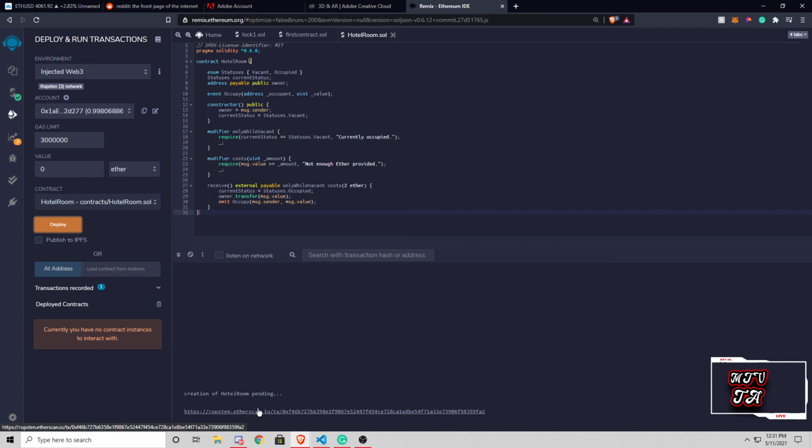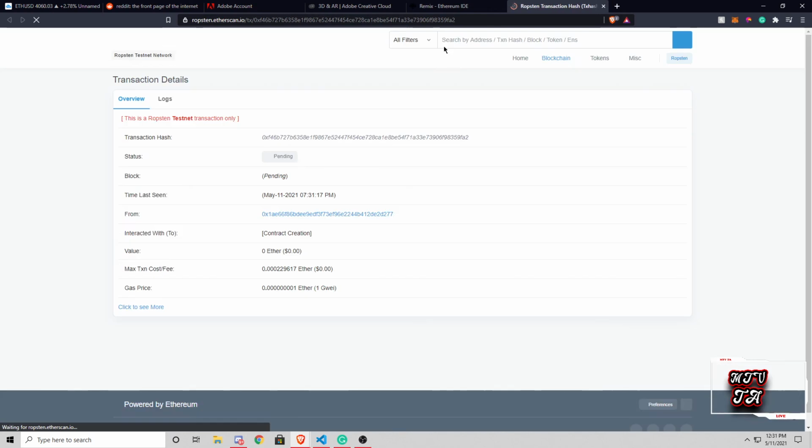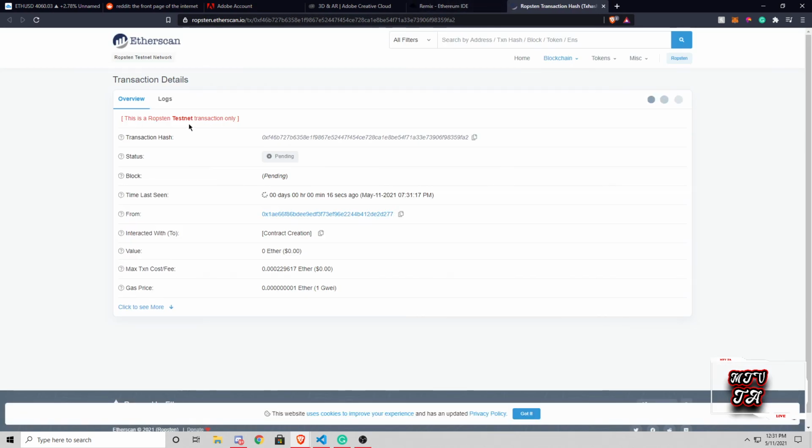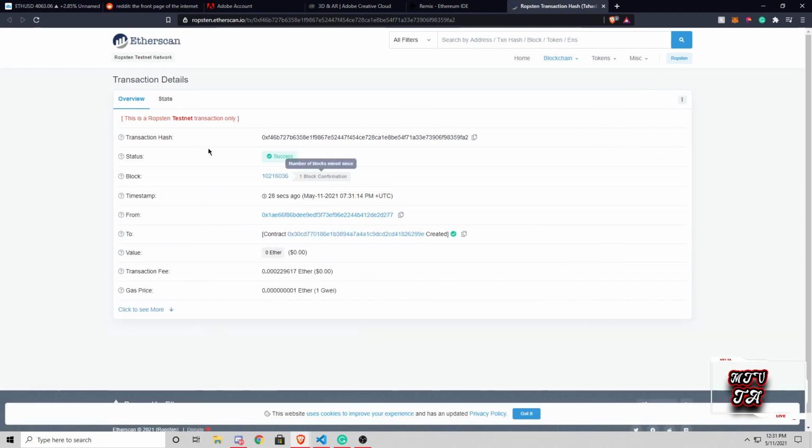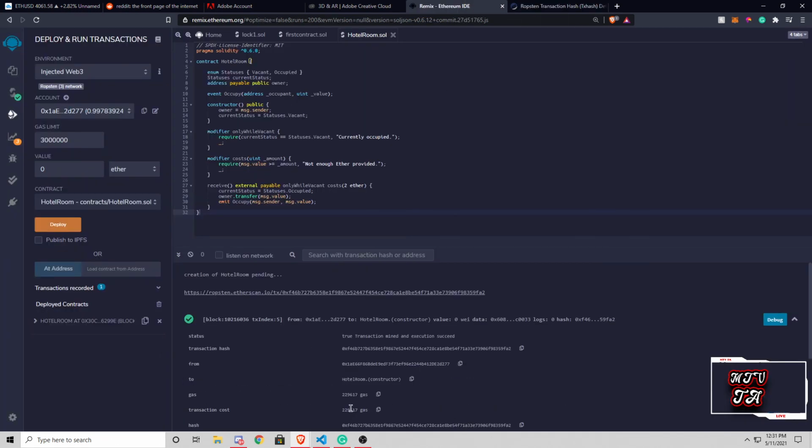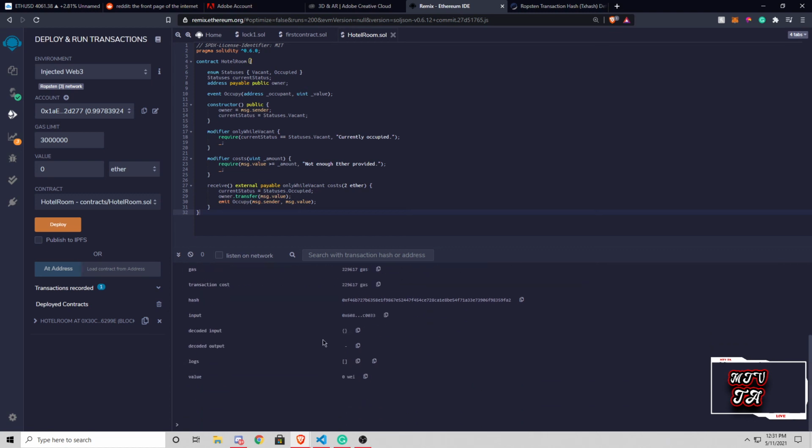So we're getting this transaction all set up here, and once the creation of the hotel room contract is done, we can go on to Ropsten Etherscan and see this contract deployed on the blockchain as well, which is super great. If we open this up, we see this is the Ropsten test network transaction only. We see the status pending, and it's only been in there for about 20 seconds. So we're waiting for the block confirmations to confirm our smart contract. Oh, there we go, we saw our success, and awesome. So we now have our confirmation on the Ropsten test network.